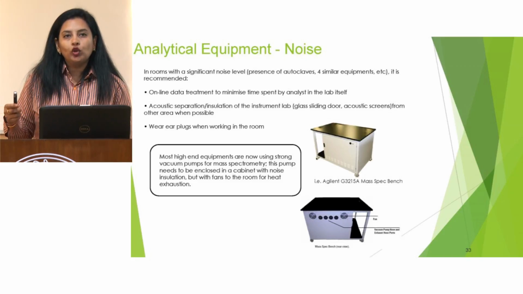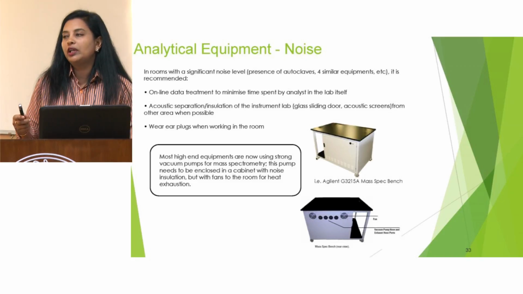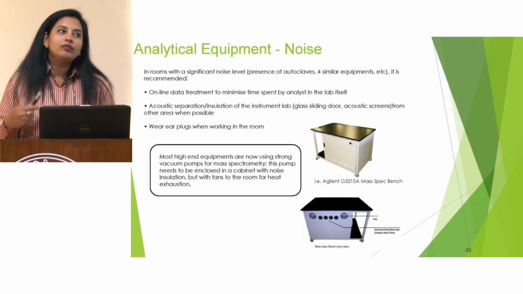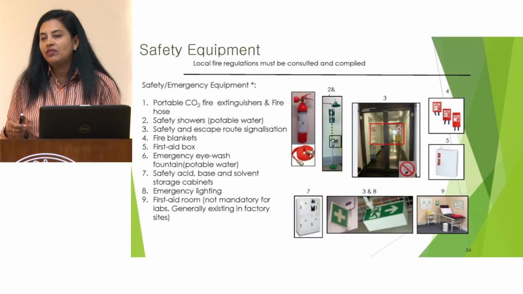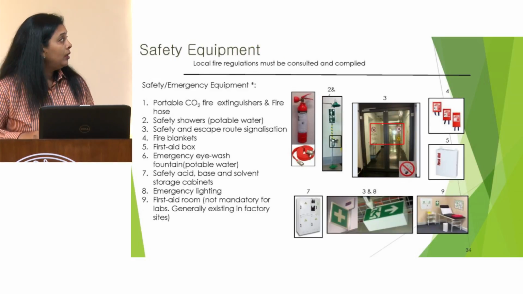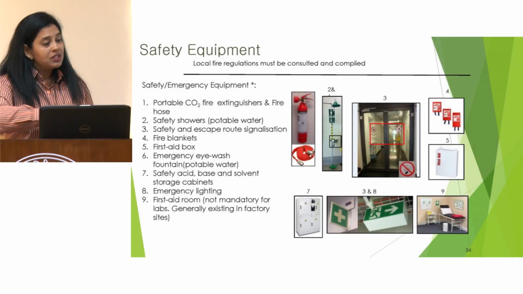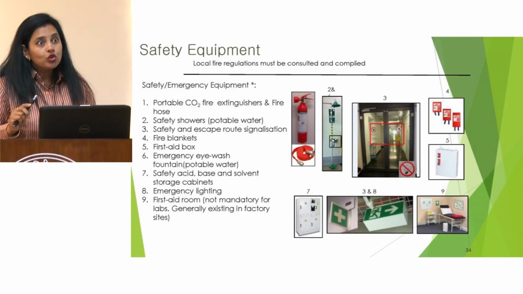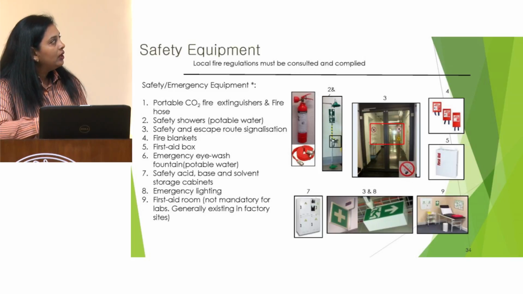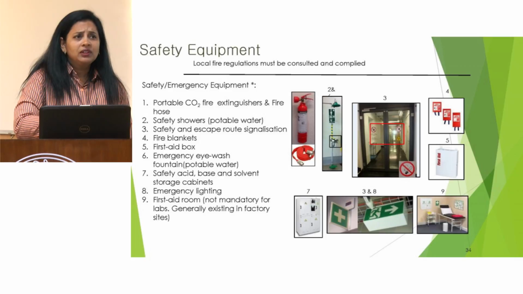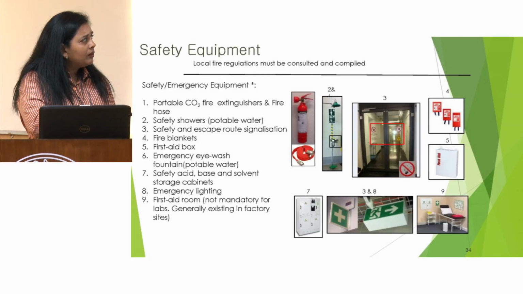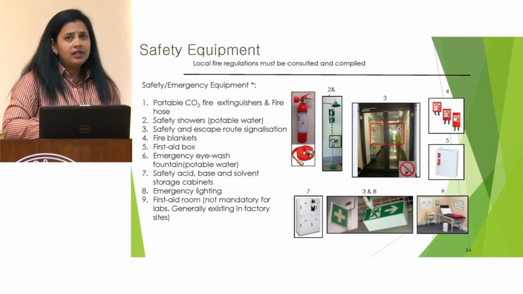Apart from the other equipment which we are using in the laboratory, the presence of safety equipment is very, very important. There must be a portable carbon dioxide cylinder. A fire extinguisher must be there in the laboratory. There should be a safety shower equipped with an eye washer. These are easily available.